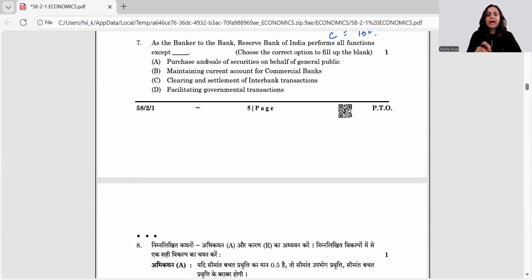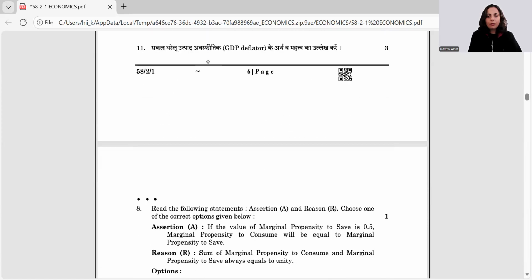Then we have, as the banker to bank, the Reserve Bank of India performs all functions except, now let us see, purchase and sale of securities on behalf of general public. RBI never works on behalf of general public. So this is mistaken. So we have got our answer. Still, we should be reading all the parts. Maintaining current account for commercial banks, yes. Clearing and settling of interbank transactions, yes. And facilitating government transactions, yes. So A is the right answer here. Moving ahead,